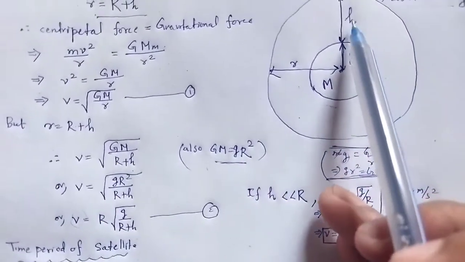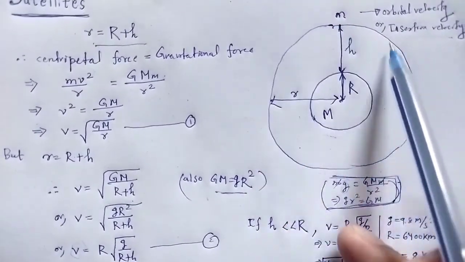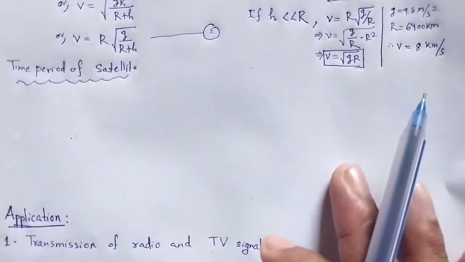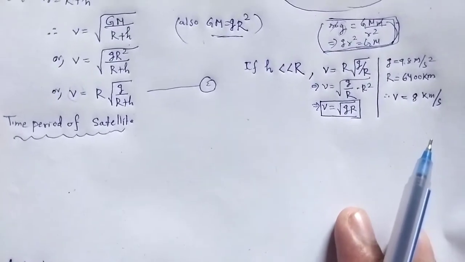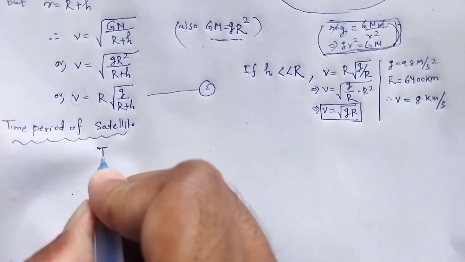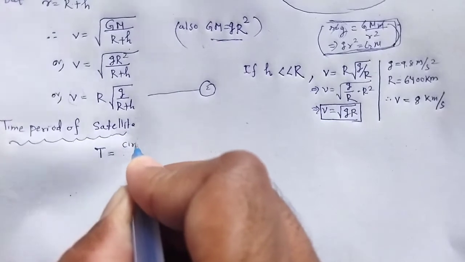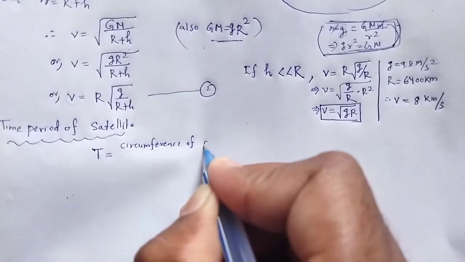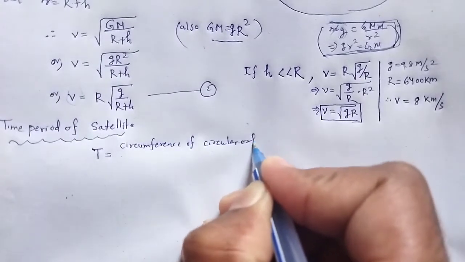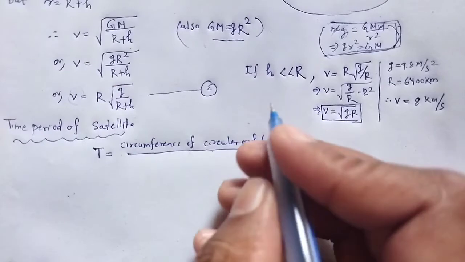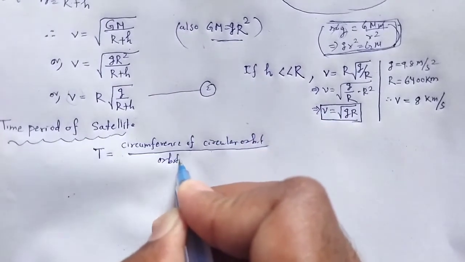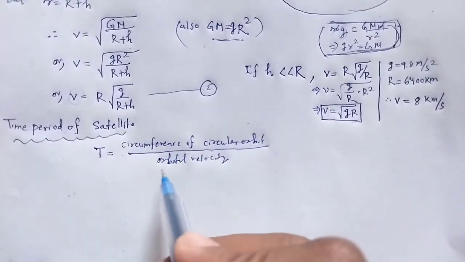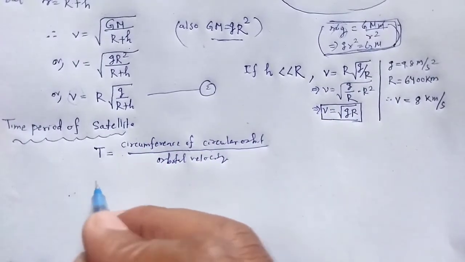The time taken by the satellite to revolve one revolution around the earth is the time period, and it is denoted by capital T, equal to the circumference of the circular orbit divided by orbital velocity.